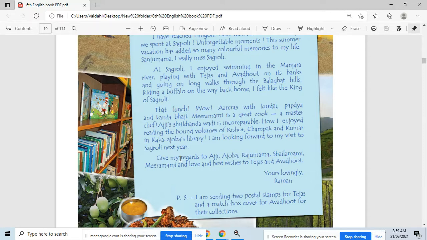आठवण किंवा शुभेच्छा आपण त्याला म्हणतो, शुभेच्छा किंवा शुभचिंतन. So give my regards to Aji, Ajoba, Raju Mama, Shaila Mami, Mira Mami. So who are all these? So these are all the family members of Sanju Mama's family here.